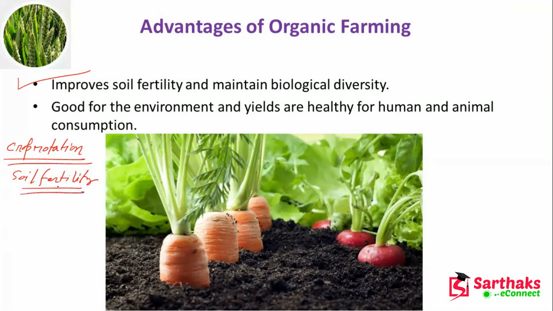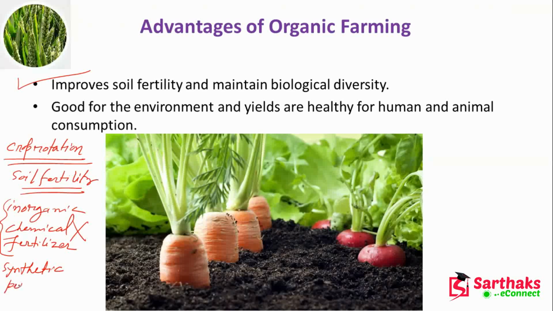Another thing is that organic farming helps us maintain soil fertility, and it is good for the environment and yields, because we are not going to use inorganic chemical fertilizer, and we are not going to use any synthetic pesticides. So organic farming will help us protect our environment from synthetic pesticides.